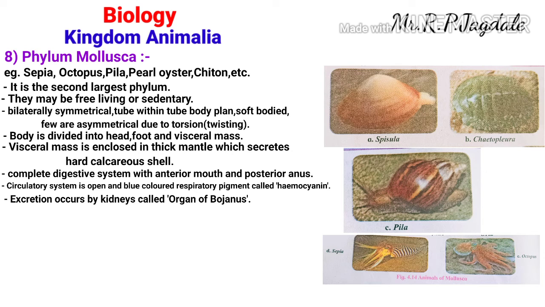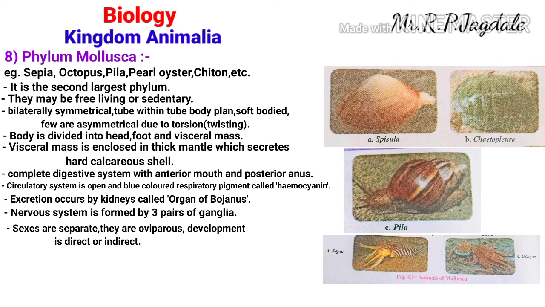Now coming to the nervous system. The nervous system is formed by three pairs of ganglia. Here a ganglionated nervous system is there. Three pairs of ganglia are present in the animals of this phylum. Regarding reproduction, sexes are separate in these animals, so males and females are separate.